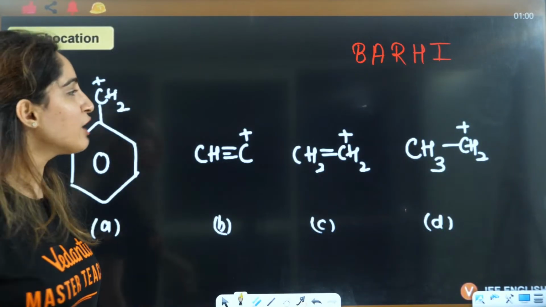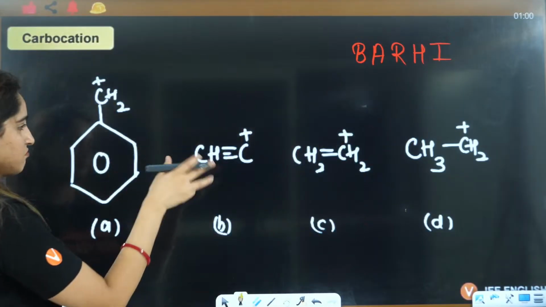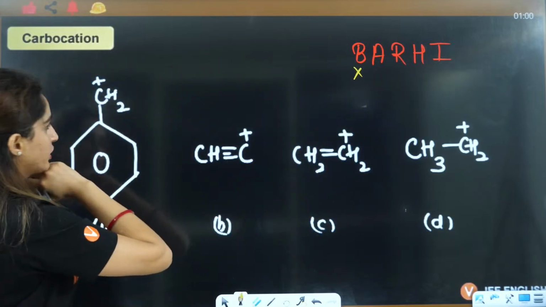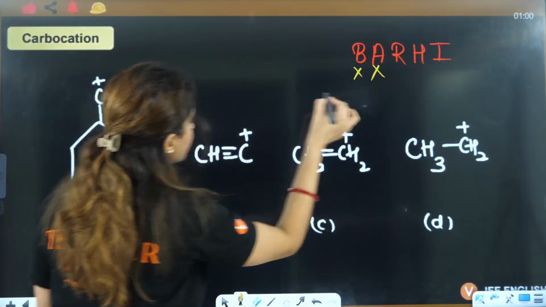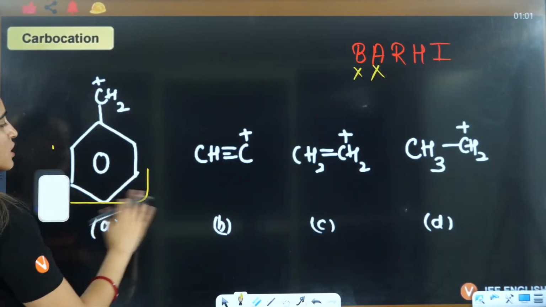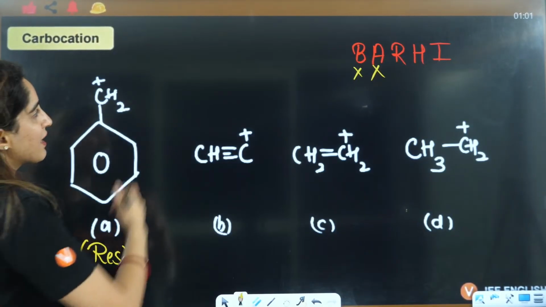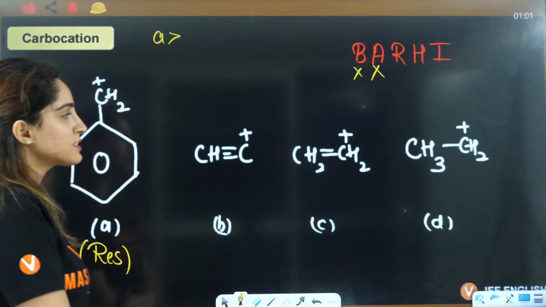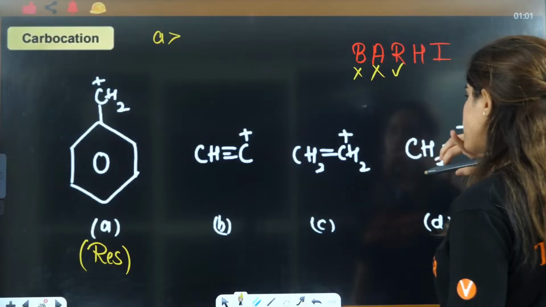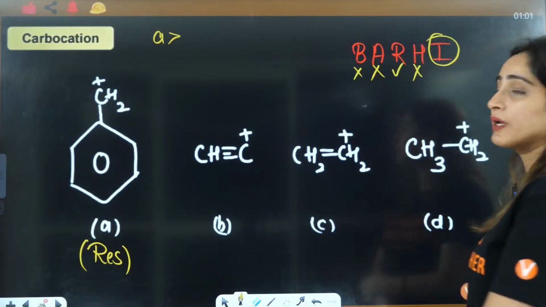So, now if you see, in this case, can you see back bonding anywhere? No, right? Aromaticity? No, right? Resonance I can see here. This compound is resonance based. So because of resonance here, this will have maximum stability, right? Now out of B, C, D, none of them is showing hyperconjugation, but they are showing inductive effect.